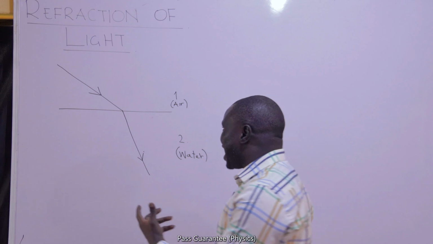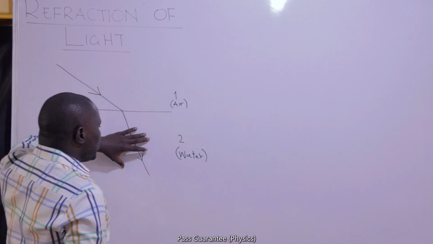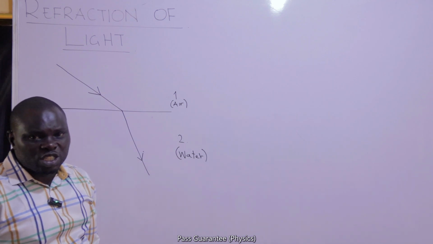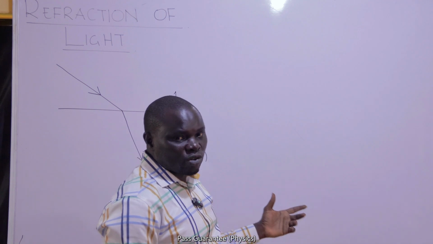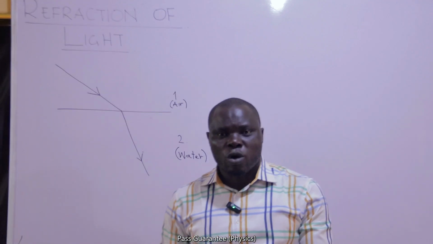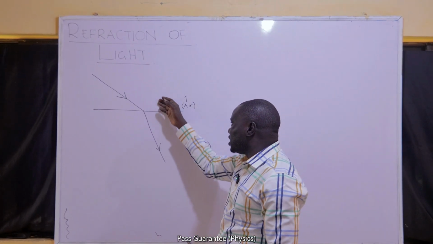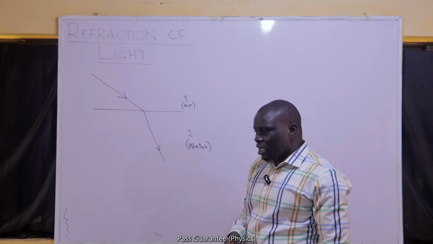The wavelength that light, being a wave, will have in air will not be the same wavelength that it will have in water. And the change in wavelength, the change in speed, and the change in direction that occurs to a wave due to the fact that it is moving between media of different densities is what is called the refraction of light.